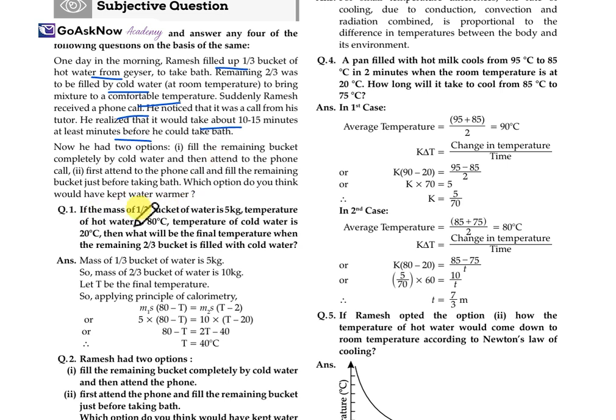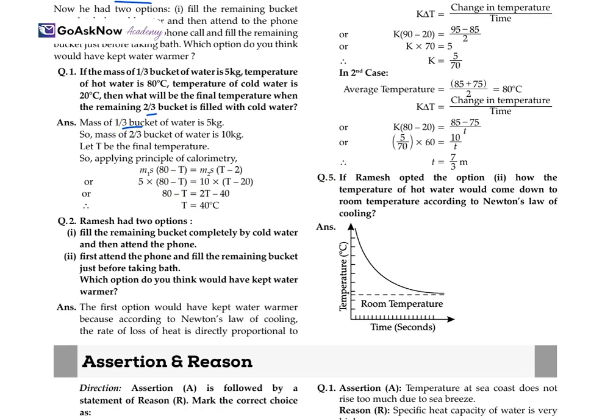Firstly, if the mass of the hot water is 5 kg at a temperature of 80 degrees Celsius, and the temperature of the cold water is 20 degrees Celsius, what will be the final temperature when the 2/3 bucket is filled with cold water? The mass of the 1/3 bucket of water is 5 kg, so the mass of the 2/3 is 10 kg. Let T be the final temperature. We follow the calorimetry principle from topic 2: heat lost equals heat gained, so 5 into (80 minus T) equals 10 into (T minus 20). So we get the temperature T equal to 40 degrees Celsius.